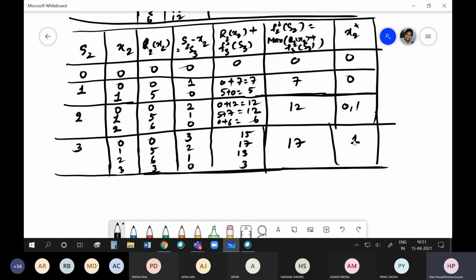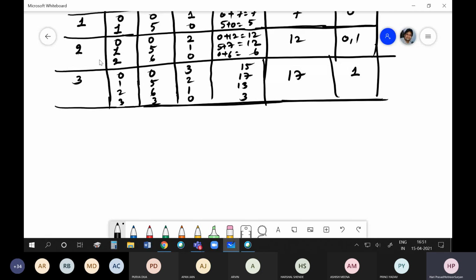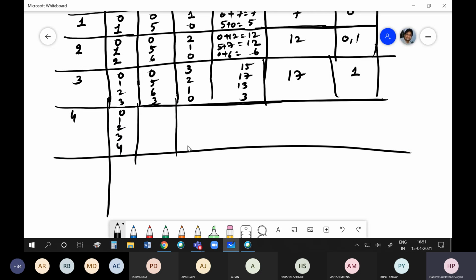Okay, so then let us make it 4 and 5, 4, 5 and 6, 4, 0, 1, 2, 3, 4. Okay. 0, 5, 6, 3 minus 4, 4, 3, 2, 1, 0.